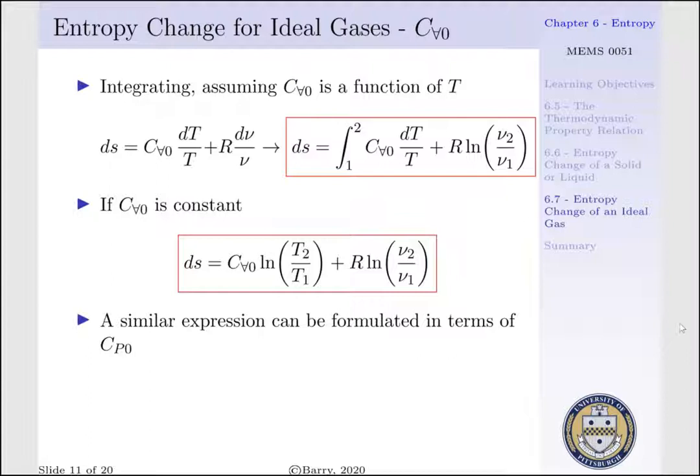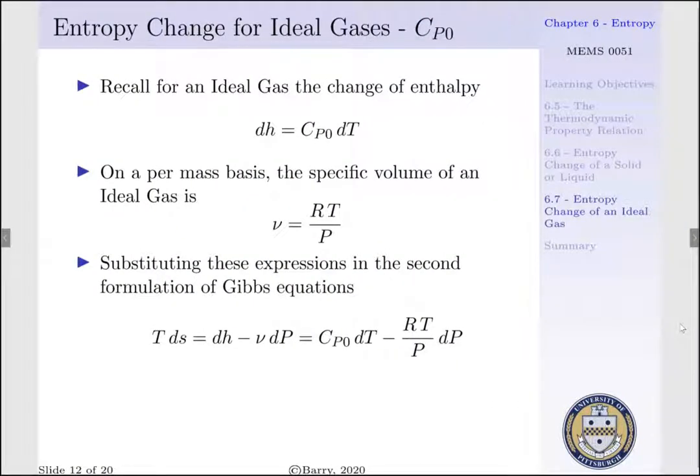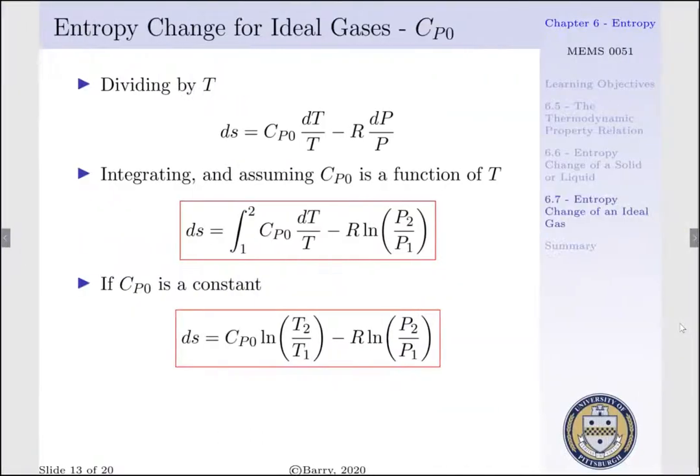However, we can construct a similar expression in terms of our constant pressure specific heat. To do so, we recall that our change of enthalpy for an ideal gas is Cp⁰ dT, and on a per mass basis, our specific volume, ν, is RT per P. If we substitute these expressions into Gibbs' second equation, which is T ds is equal to dh minus ν dP, we'd have T ds is equal to Cp⁰ dT minus RT per P dP. Now if we divide by T, we'd have our change of specific entropy, ds, is equal to Cp⁰ dT per T minus R dP per P.